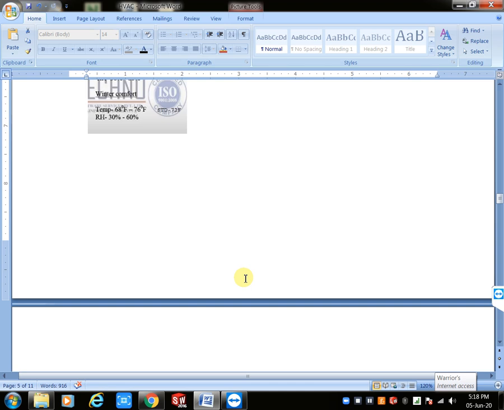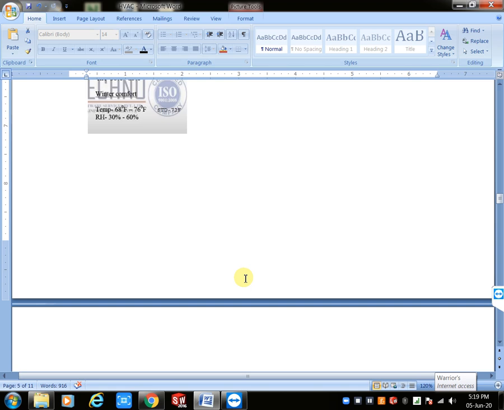For example, now my requirement, for example, you are the client. Now you need to construct one building or one hotel. Actually, we have three types of buildings: high-rise buildings, mid-rise buildings, and low-rise buildings. Up to 3 floors we consider as low-rise buildings. 3 to 15 floors we consider as mid-rise buildings. Above 15 floors we consider as high-rise buildings. For example, my requirement, I want to construct my hotel with 11 floors.